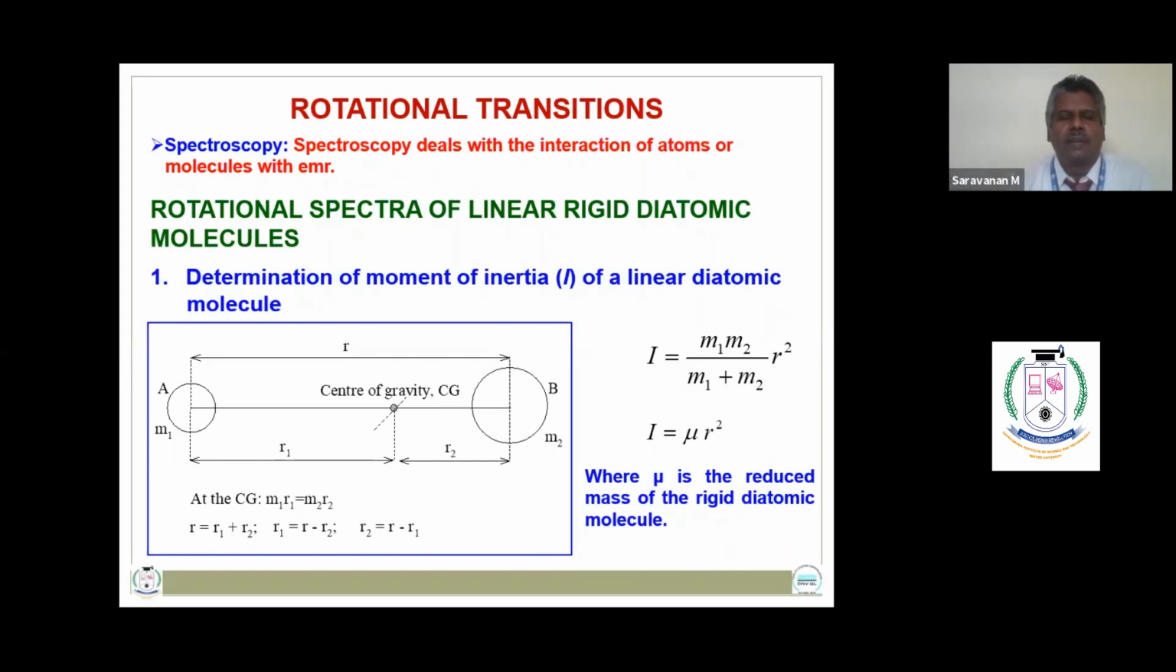At the center of gravity, M1 R1 is equal to M2 R2, where R1 and R2 are the distances of the particles from the center of gravity. The moment of inertia of this diatomic molecule is given as M1 M2 divided by (M1 plus M2) times R squared, or I equals mu R squared, where mu is known as the reduced mass of the rigid diatomic molecule.